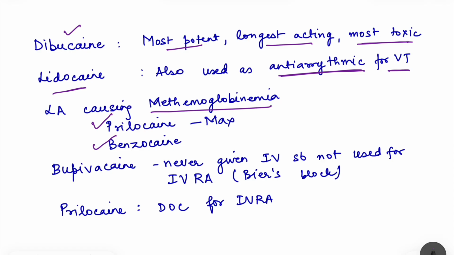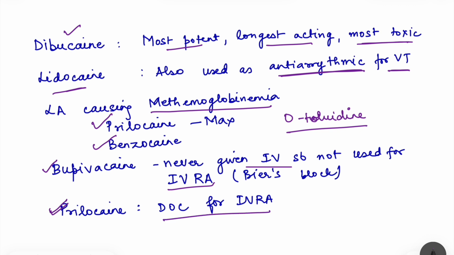When these drugs are metabolized, a toxic metabolite is formed, that is O-toluidine, and this is responsible for methemoglobinemia. Then bupivacaine, I told you already that it is much more cardiotoxic than other local anesthetics, so it is never given IV, so it is not used for IV regional anesthesia. And then we have prilocaine. Prilocaine is a drug of choice for IV regional anesthesia.